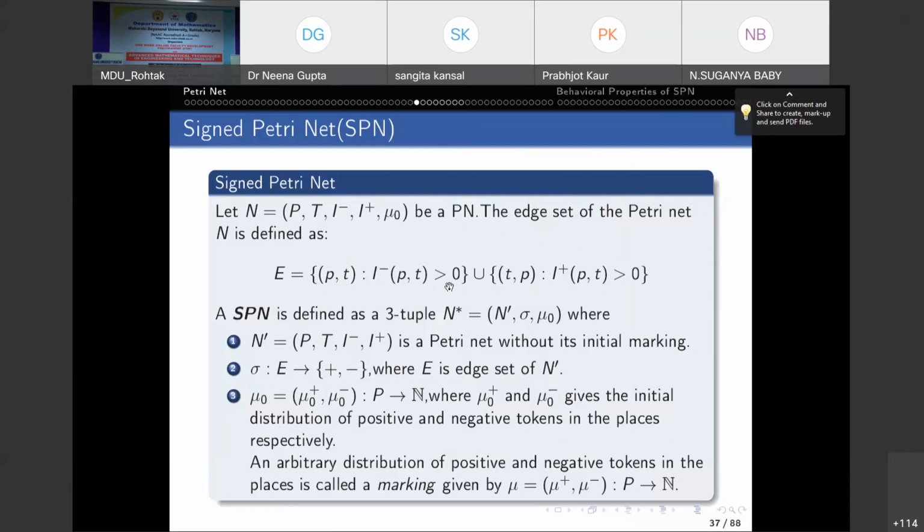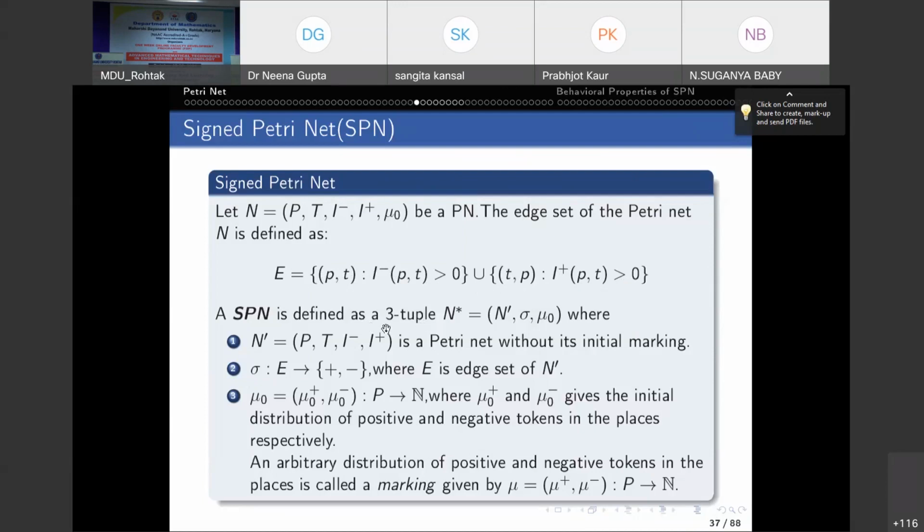It is non-zero, because if it is 0, that means there is no arc from P to T. So an arc (P,T) is there provided I minus (P,T) is greater than 0. And similarly, T to P means I plus (P,T) is greater than 0. So this is your H set. Nothing special about it.